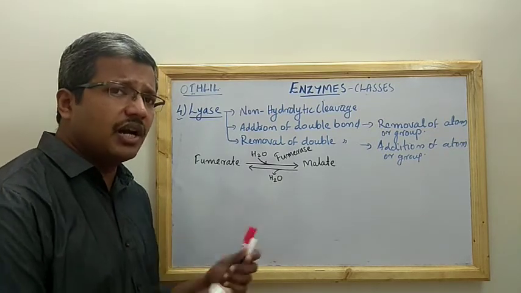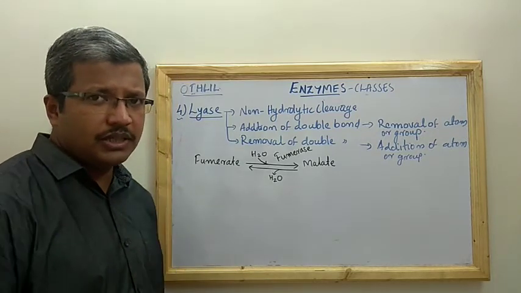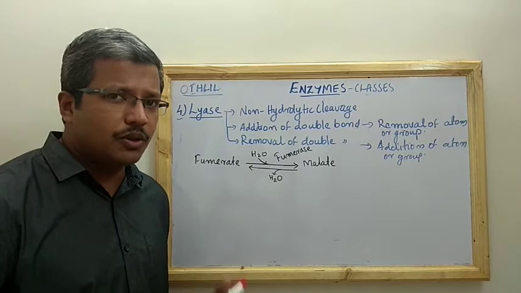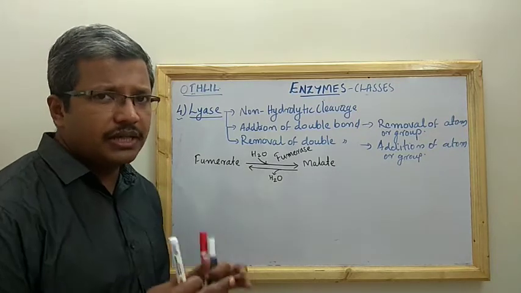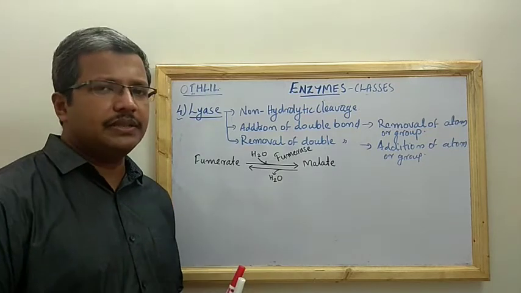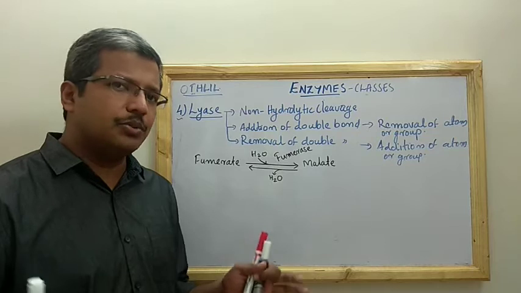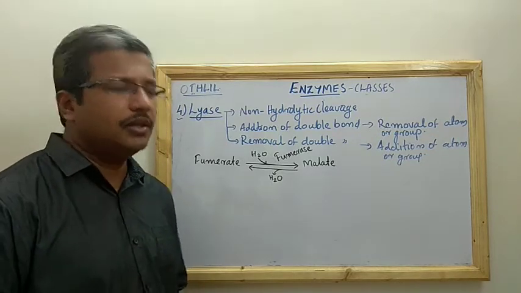Let us see the structure and how it will be working, whether the double bond is added or removed. In order to understand that, you have to see the structure. As for the Krebs cycle, you have to learn the molecule structures. We can take the example from the Krebs cycle itself so that you will understand what the Lyase enzyme is and how it performs this particular reaction.